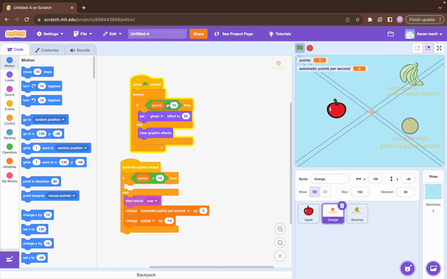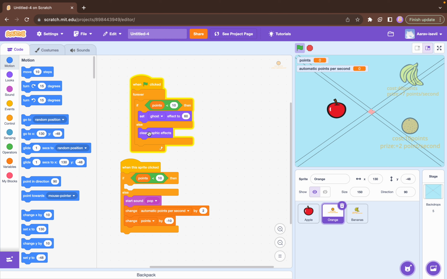If points are less than 10, then set ghost effect to 60, or else clear graphic effects. What it's saying is if points are below the cost of 10 points, set ghost effect to 60, so it looks faded.